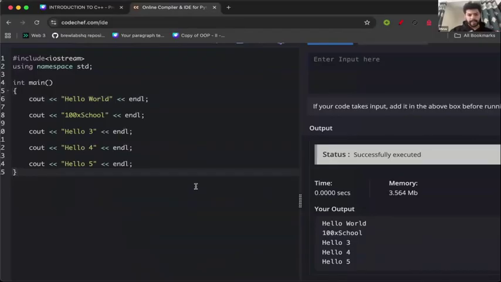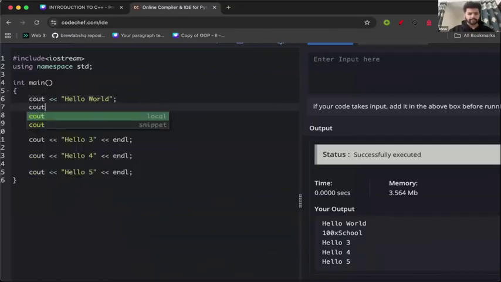Okay. Currently, we have written this in 5 statements. Can we combine all of them in a single cout statement? Yes, we can do that. How we can do that? So as you can see, I have combined cout hello world and endl together. I could have written this like this also.